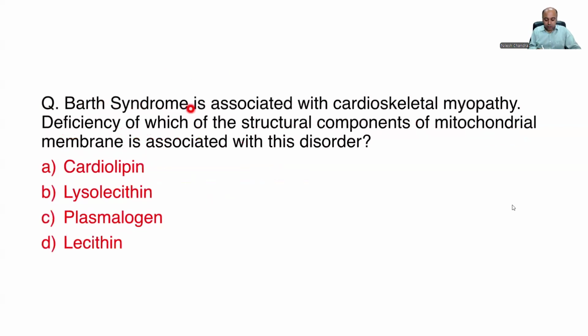Barth syndrome is associated with cardioskeletal myopathy. Deficiency of which of the structural components of the mitochondrial membrane is associated with this disorder? Your options are cardiolipin, lysolecithin, plasmalogen, and lecithin. Please note this is from the properties or the classification of the lipids, and you have to remember Barth syndrome is associated with deficiency of cardiolipin, which is found in the mitochondria. Mitochondria is very important for muscles, so both cardiac and skeletal muscles are affected. You get the cardioskeletal myopathy, a genetic deficiency known as Barth syndrome.